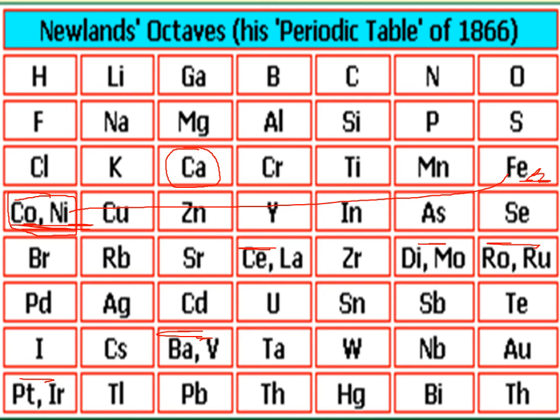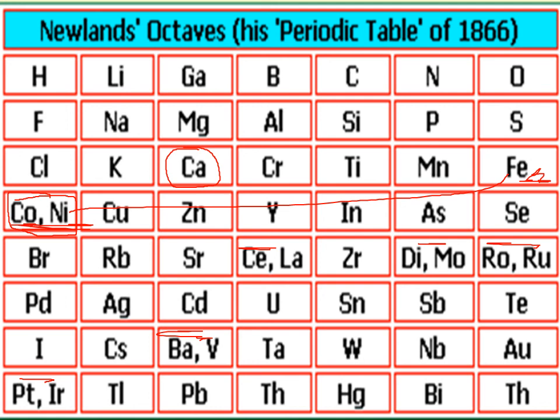We will see this in our next lecture. Newland was also a great scientist, but Mendeleev, about whom we will discuss in our next lecture, was a very great scientist.